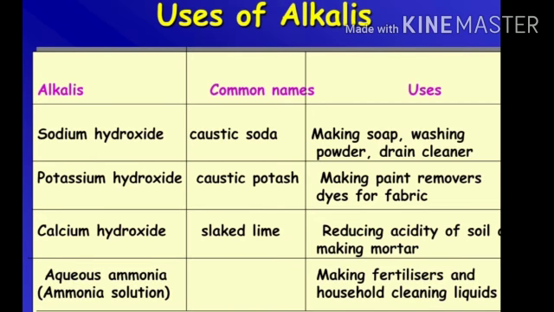Sodium carbonate is used as washing soda for softening hard water. Sodium hydrogen carbonate is used as baking soda in cooking food and for making baking powders. And potassium hydroxide, which is commonly called caustic potash, is used for making paint removers and dyes for fabric.